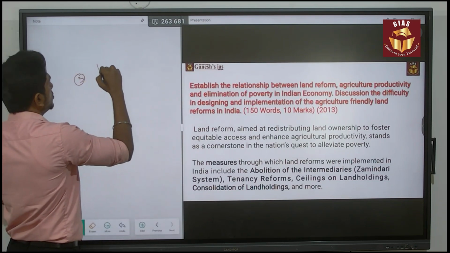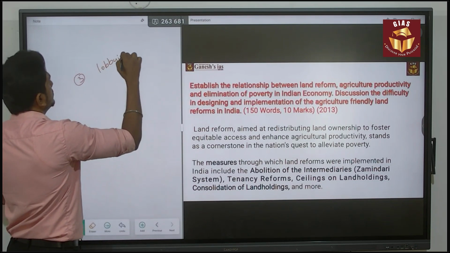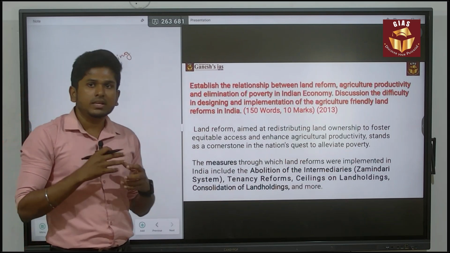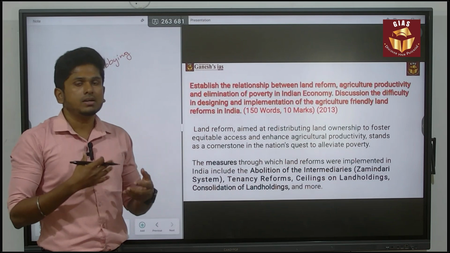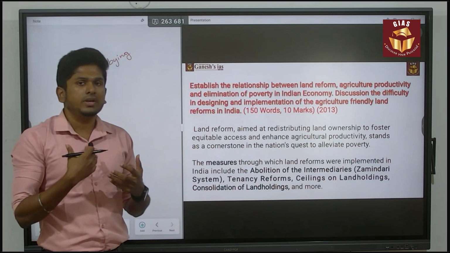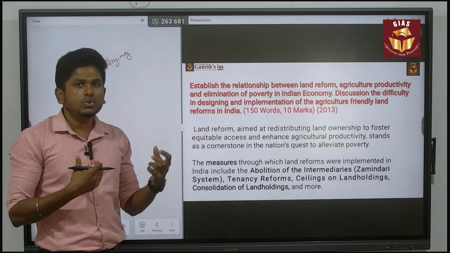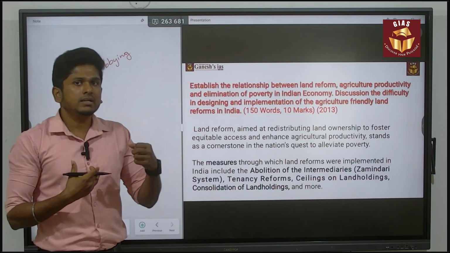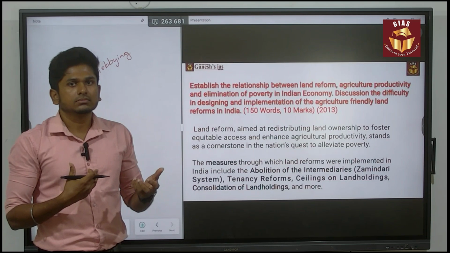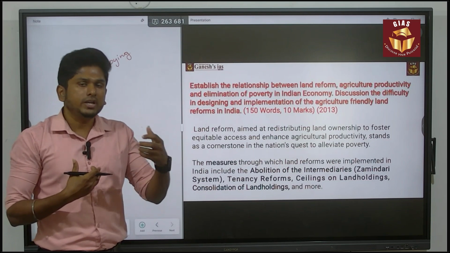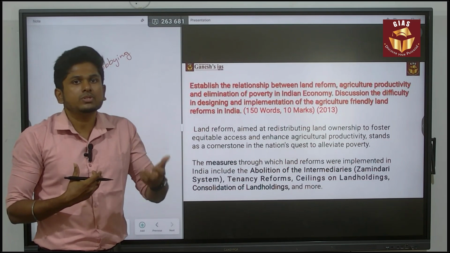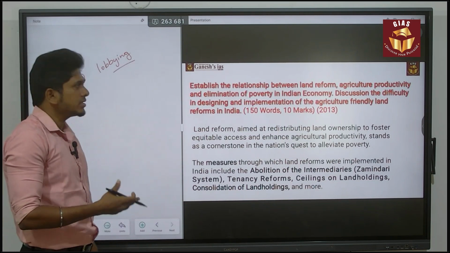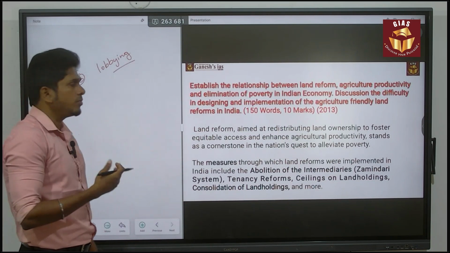Third issue is about lobbying. Mostly the lawmakers themselves belong to the zamindari family, or else they are connected in one way or another to the zamindari family. So they are influencing the lawmaking to make a law that contains a lot of loopholes, and when it comes to enforcement, that is not that strong. The reason is this lobbying issue. That is another major concern when it comes to this land reform policy.